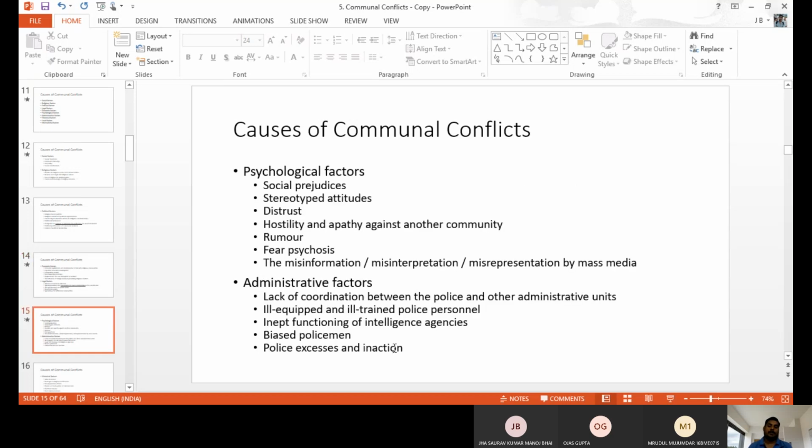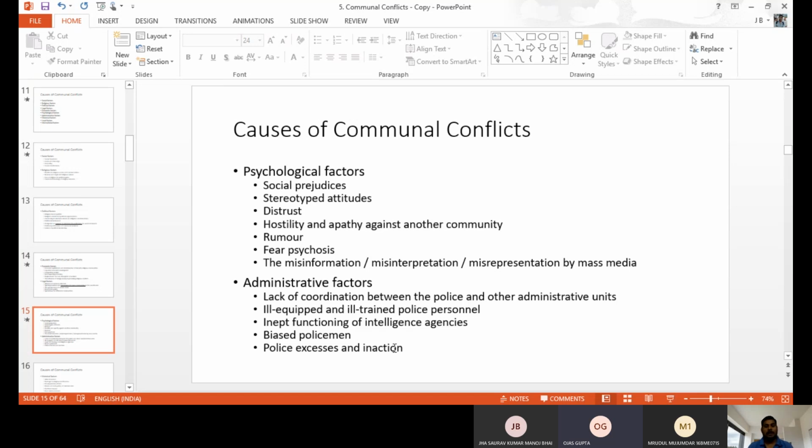Next one, psychological factors, psychological reasons. Social prejudice and stereotyped attitudes, like their mindset, not able to tolerate inequality. There is no tolerance, no sacrificing attitude. So that is stereotype. They want to be only patriarchal. I want to dominate. This type of attitude is also a reason for the violence.